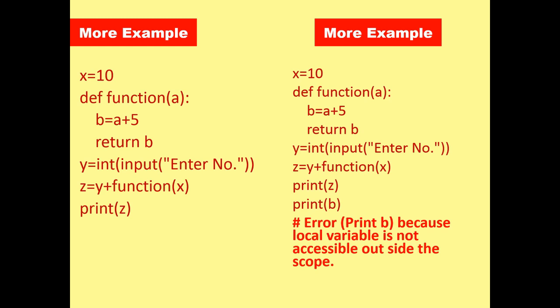Why does this error come? My dear students, consider that b is a part of the function and the variable b is local to that function. When we call a variable from outside its scope, it shows that this variable is not defined. You have not defined this variable here, that is why this variable cannot show you its value.